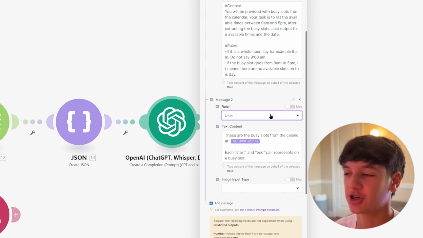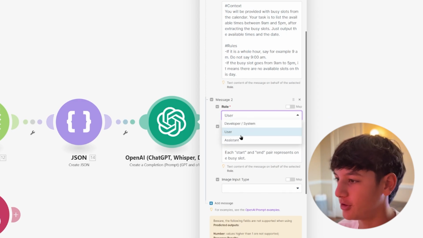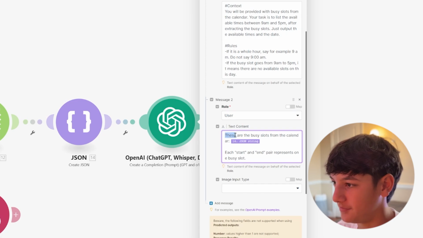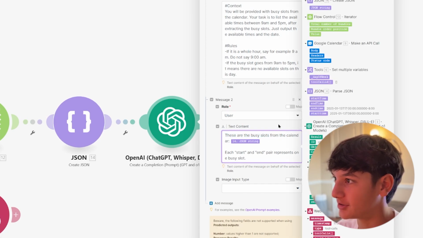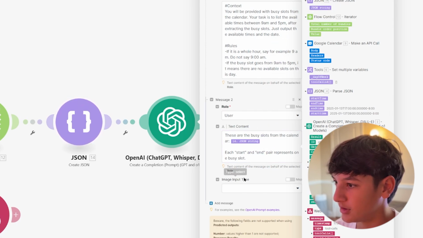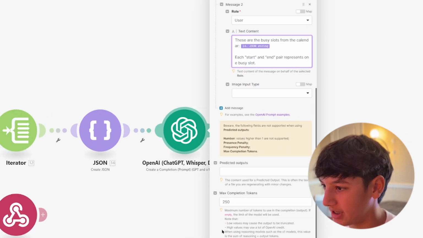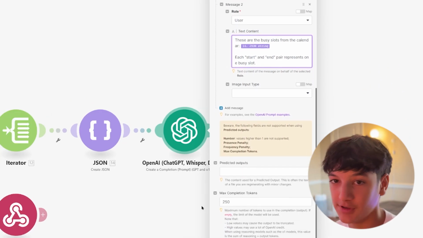And for your second message, you're going to want to have the user role. Here's the content: these are the busy slots from the calendar, and then here's the JSON string that you're just going to drag in. Each start and end pair represents one busy slot. Again, I just have the max completion tokens at 250.